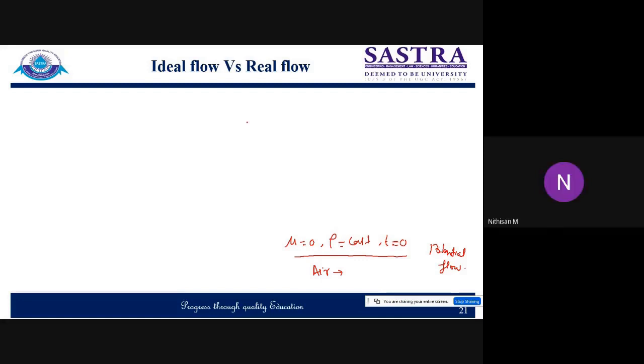Yes, sir. But yeah, this is a very, very important definition, keep in mind. In reality, all the flows are real flow. A real flow will have definite viscosity. Its density cannot always be treated as constant. It may be steady or unsteady depending on the type of application. Such kind of flow is a real flow. Ideal flow is one in which it is always considered incompressible, zero viscosity, and steady. So these are three important parameters.